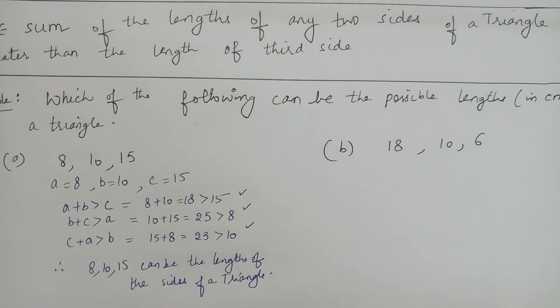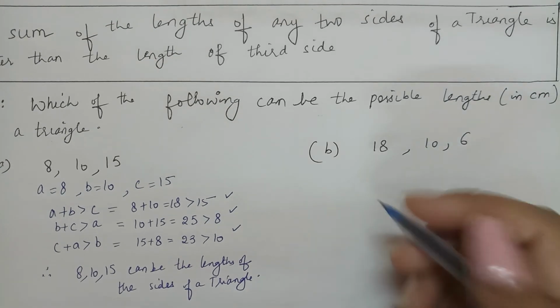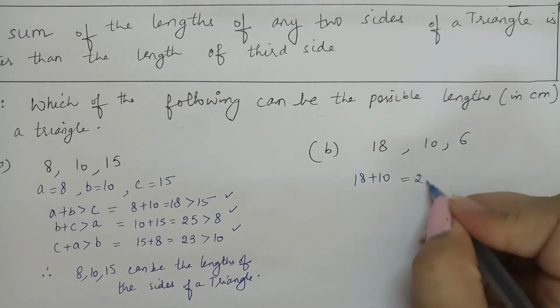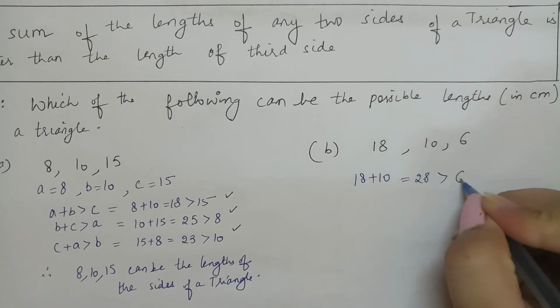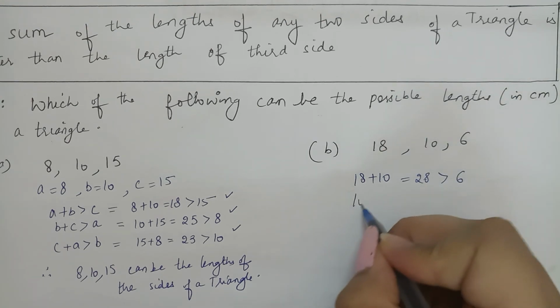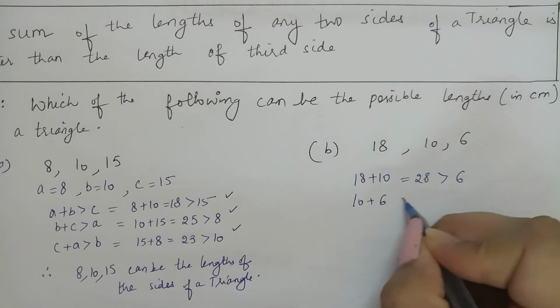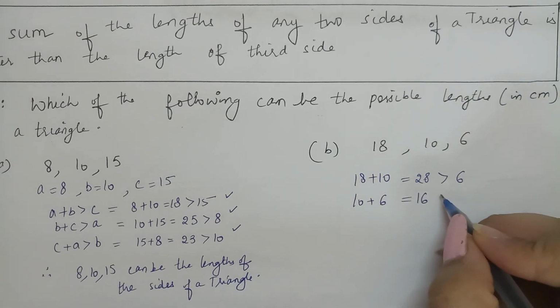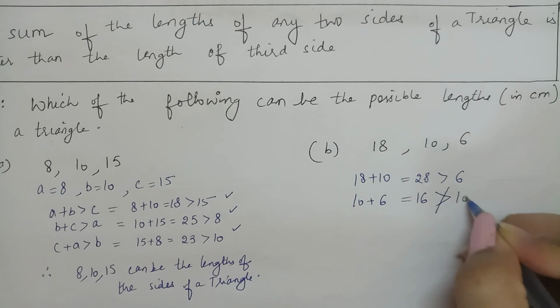Now let us move on to the second part. I am directly doing it here. I am first adding 18 and 10. The value comes out to be 28, obviously greater than 6. I am adding 10 and 6, which is 16. I can clearly see that it is not greater than 18.